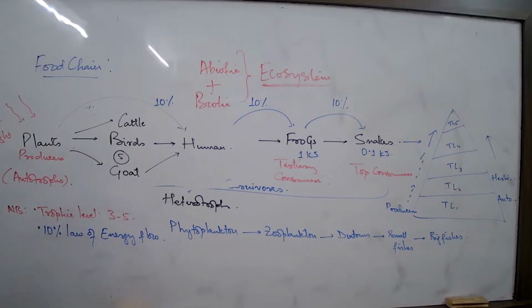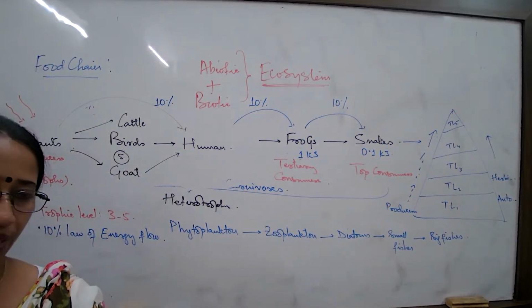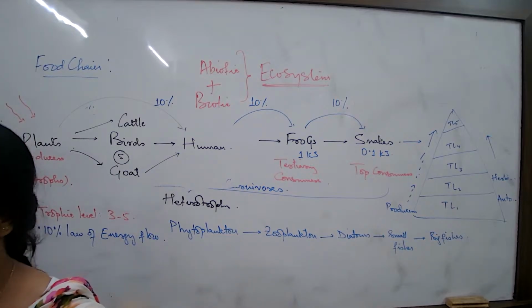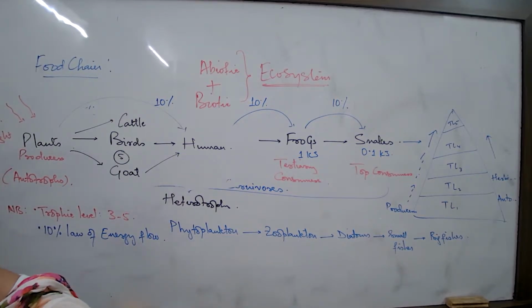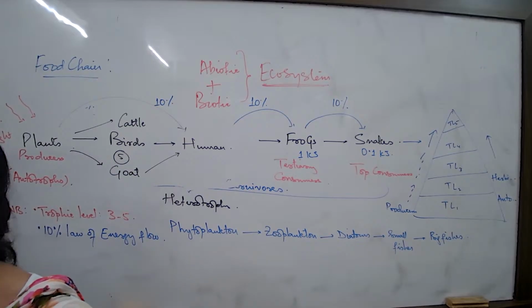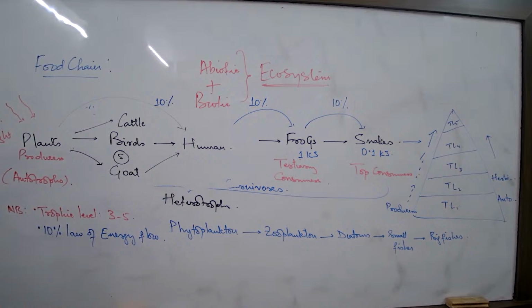But what is the worry if the human is gathering all these poisonous chemical substances? The worry is, the moment I talk about the fertilizers and the pesticides and the herbicides and the fungicides, they will remain in the tissues and they are not getting broken down. They are not getting converted to anything simpler to be released out by way of the kidneys. They are only getting deposited in our tissues, in our blood, and resulting in various types of irregular malfunctioning of the body tissues. So that is what we are trying to understand, where the magnification occurs and why.